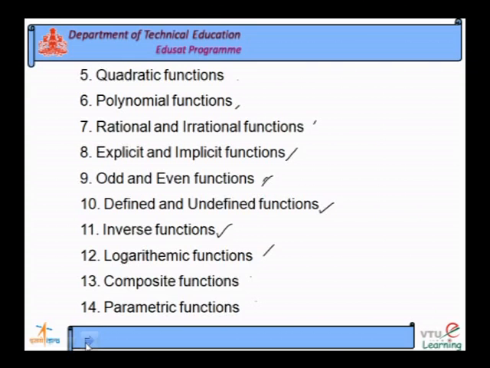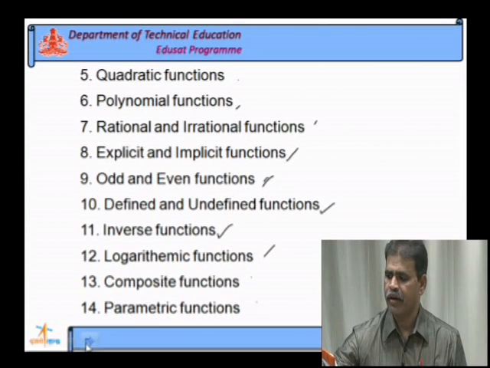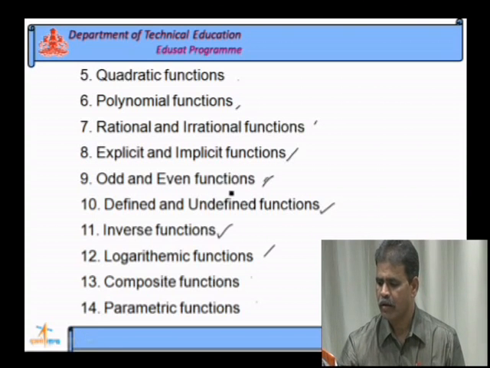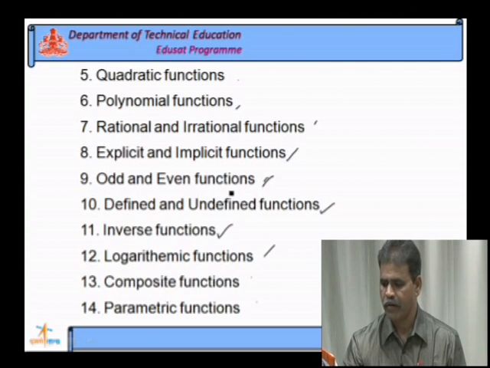Next, quadratic. So, its degree of polynomial will be 3. Polynomial, the function with power n, rational and irrational functions, implicit, explicit, odd and even functions. So, take the odd function and even function.